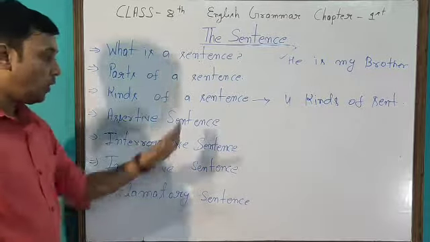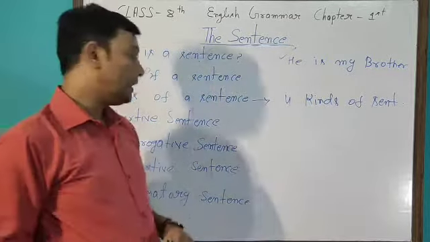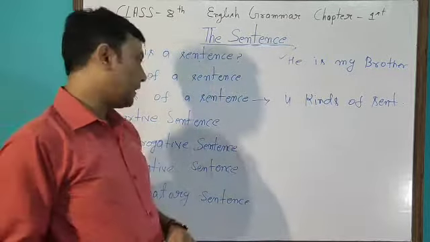Now I am going to explain all these kinds of sentence in detail. Now what is an assertive sentence? An assertive sentence means a sentence that makes a statement or assertion.